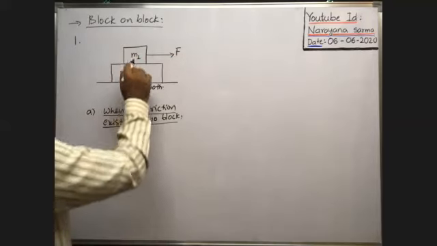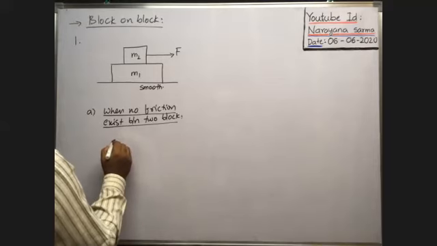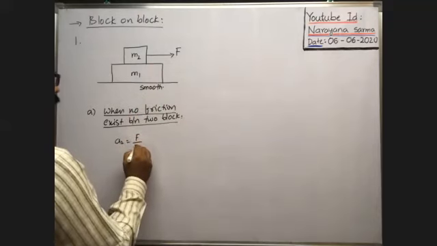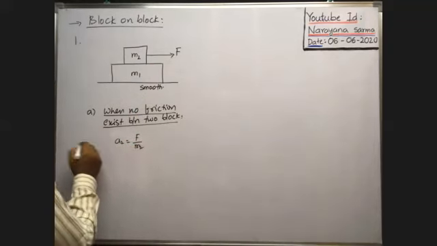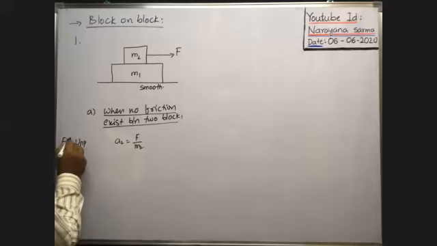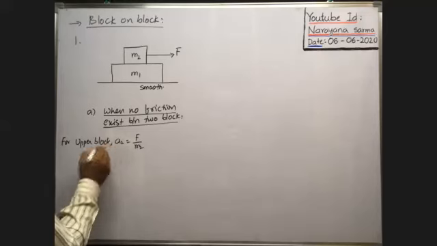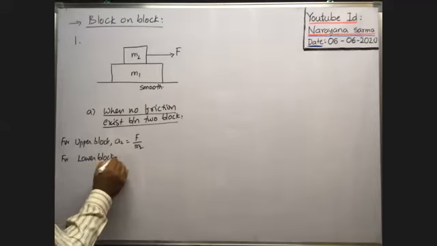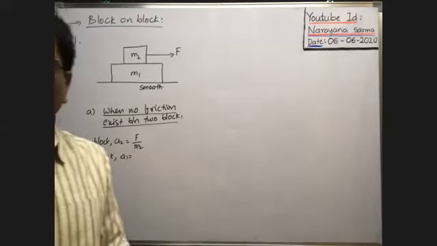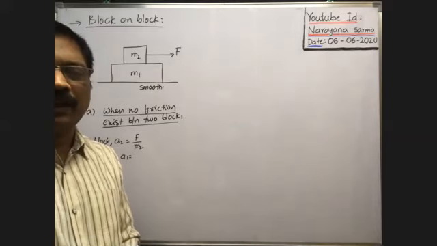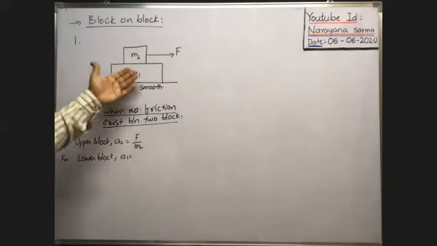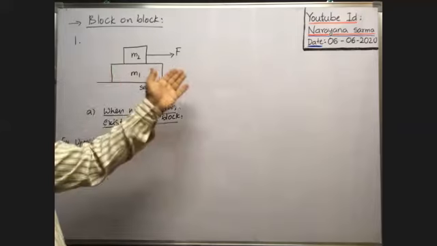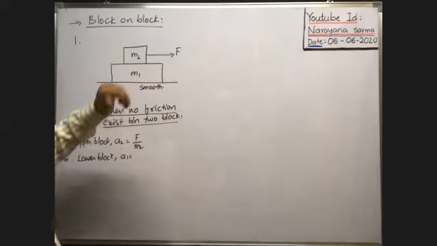That's why acceleration of upper block a2 is equal to force acting on the upper block by mass m2, F by m2. What about the lower block? For the lower block, acceleration a1 is equal to how much? Is there any force acting on the lower block along horizontal direction? Because the two blocks can travel along the horizontal direction only. Even in case of block 1, m1 also can move along horizontal direction only.